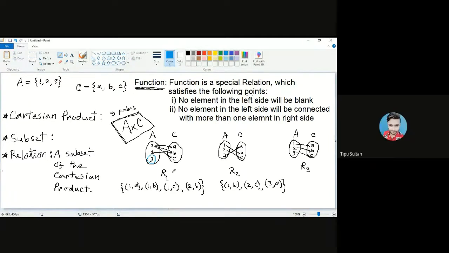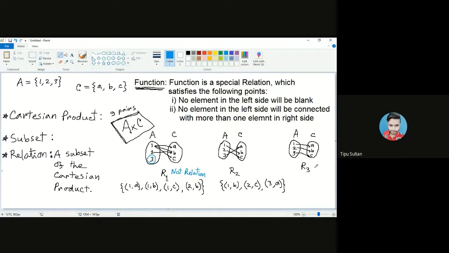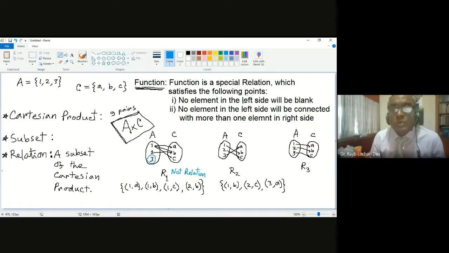So think about R2. Is there any blank element in the left side? No, sir. Think about R3. Is there a blank element in the left side? No, sir. So only left side, do not think about the right side. So R2 and R3 can be a function, we are not sure.